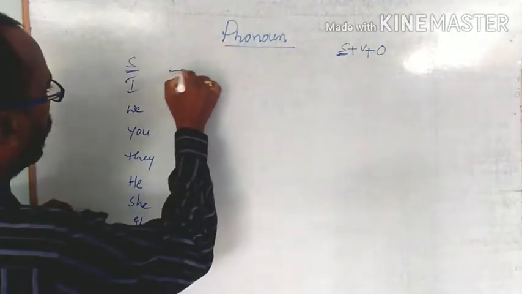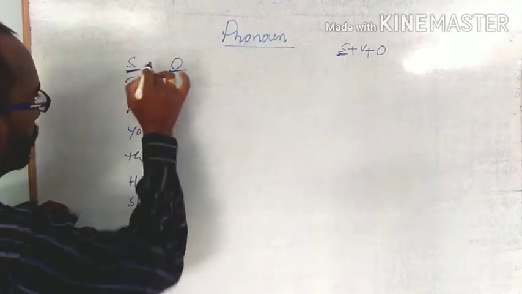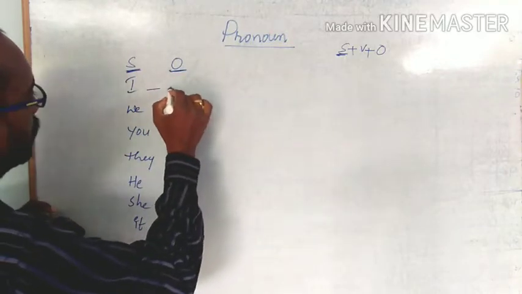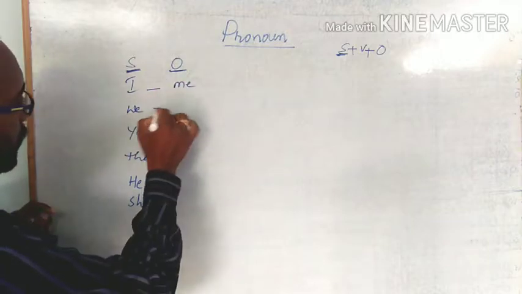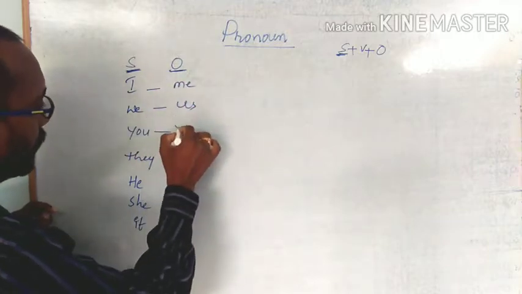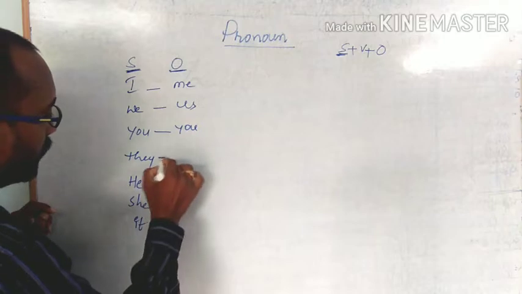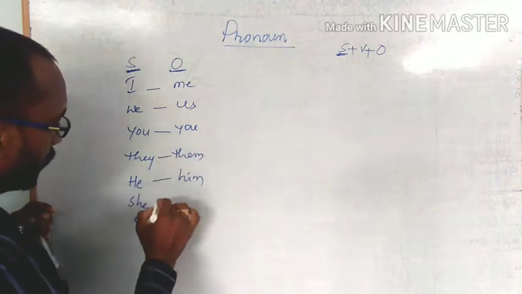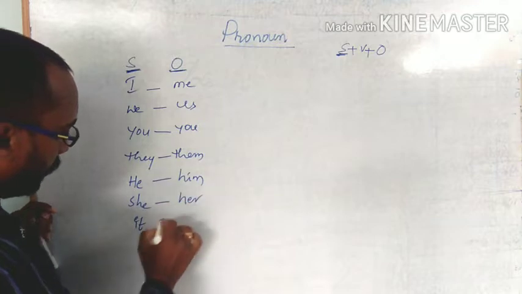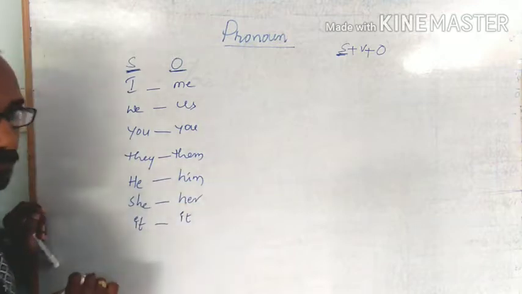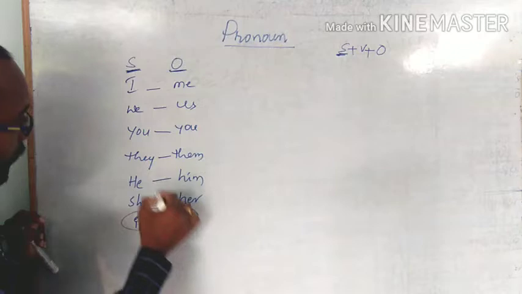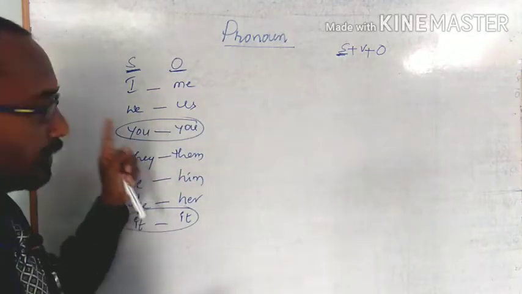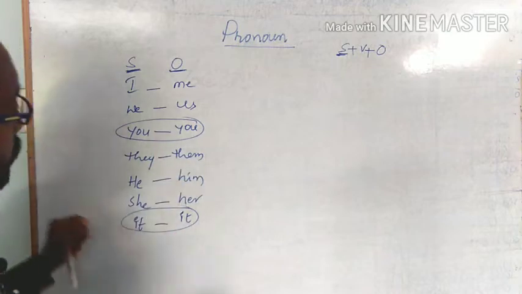For the object place, we use objective pronouns. I becomes me, we becomes us, you becomes again you, they becomes them, he becomes him, she becomes her, it becomes again it. Here it and you won't be changed.